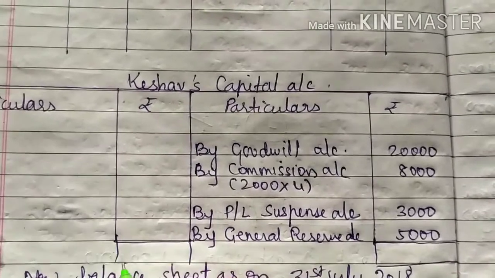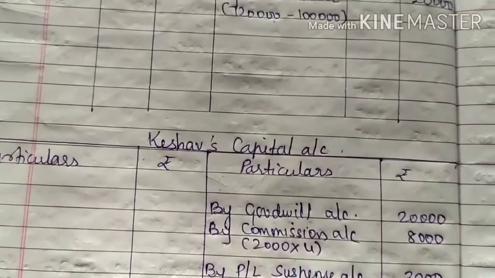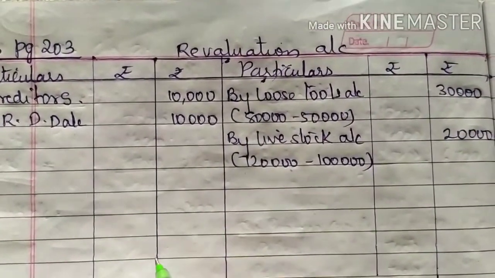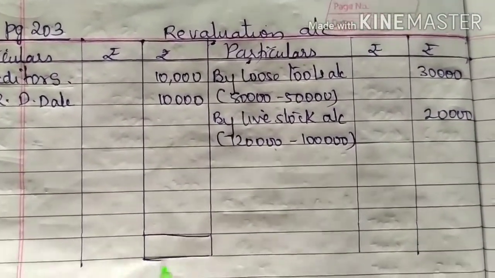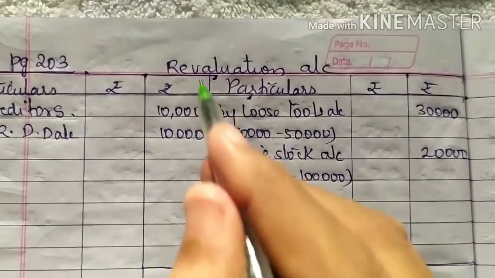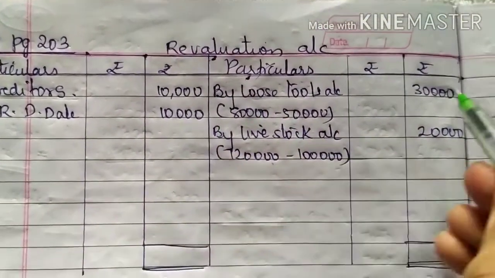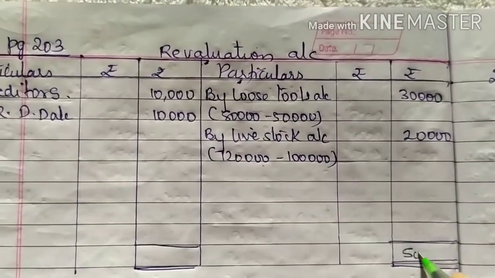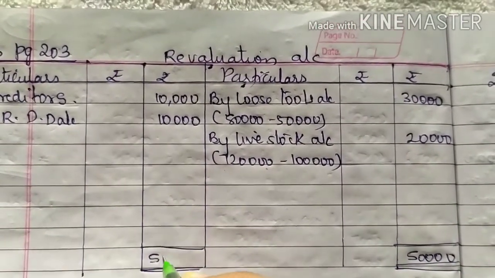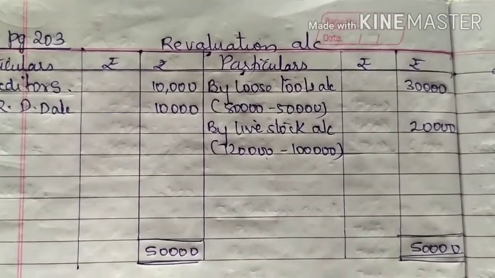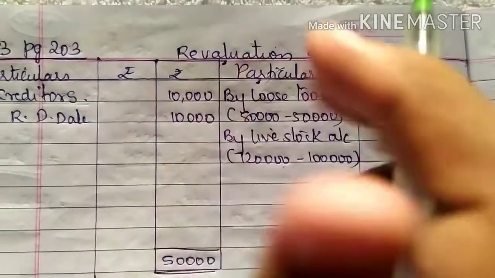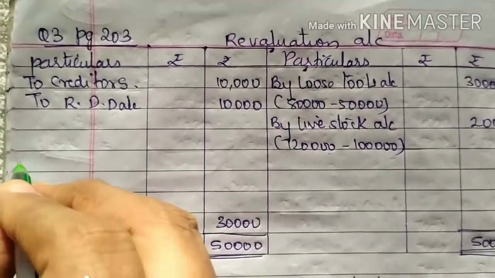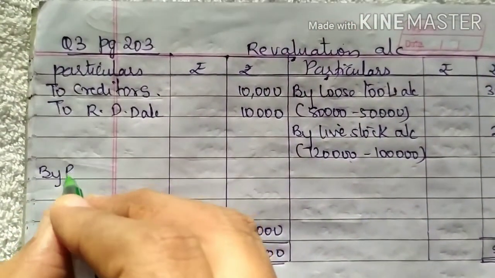So now we have to close the account. First we will close revaluation account. The total of debit is 20,000, total of credit is 50,000. So I think credit side is heavier, 50,000. Write on both the side. 50,000 minus 20,000 will give 30,000. This is the profit which will be distributed among all the partners.